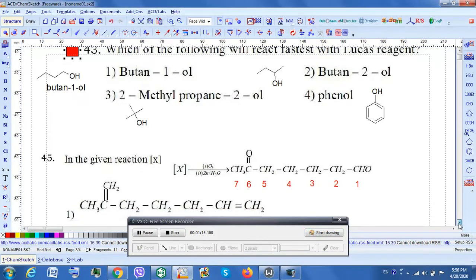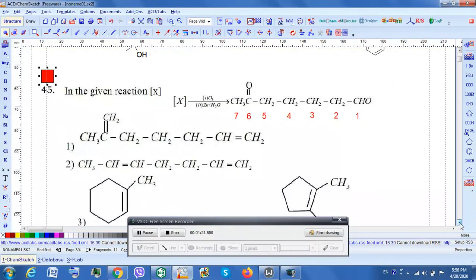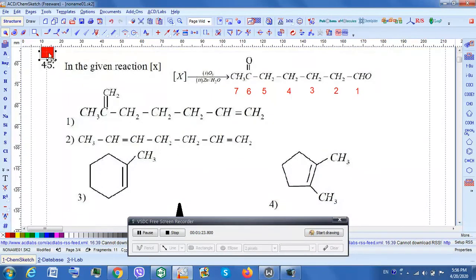The next question is question number 45, which I am showing you with a marker here. Now in this particular question, he says, in this reaction, X compound is undergoing ozonolysis. After ozonolysis, it is giving you this particular compound here.